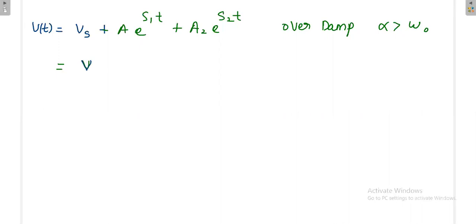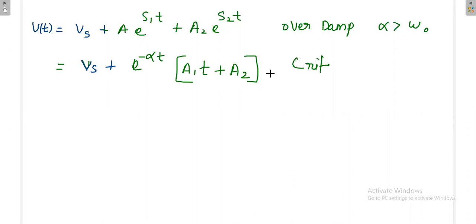Again here also Vs will be there, and e power minus alpha t times (a1 plus a2 t), or a1 plus a2t, both are okay. So this is called a critically damped system. The only variation is that you have an extra term, that is Vs. Critical damped: alpha is equal to omega naught. Next, Vs plus e power minus alpha t.